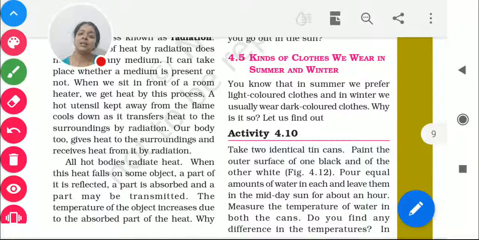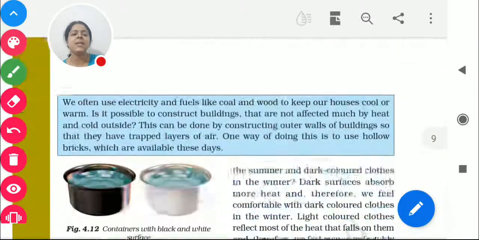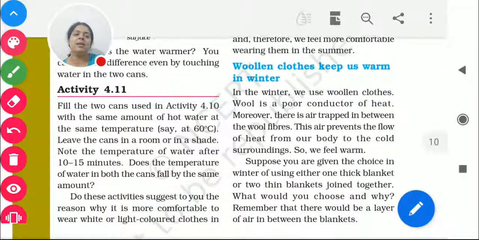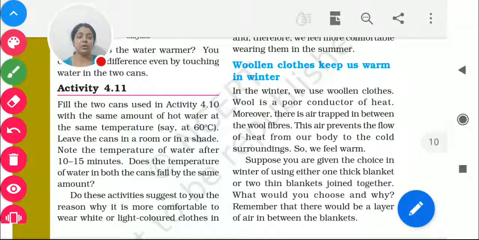So undoubtedly it's not only about cotton cloths and woolen cloths. Why wear dark-colored cloths and light-colored cloths? Dark color absorbs more heat, light color does not absorb much heat. So undoubtedly it will make a difference. Now coming to the next one: woolen cloths keep us warm in winter. We know very well that whenever it is very cold, we wear woolen cloths. What it does is protect us from the cold, chilled wind, right?